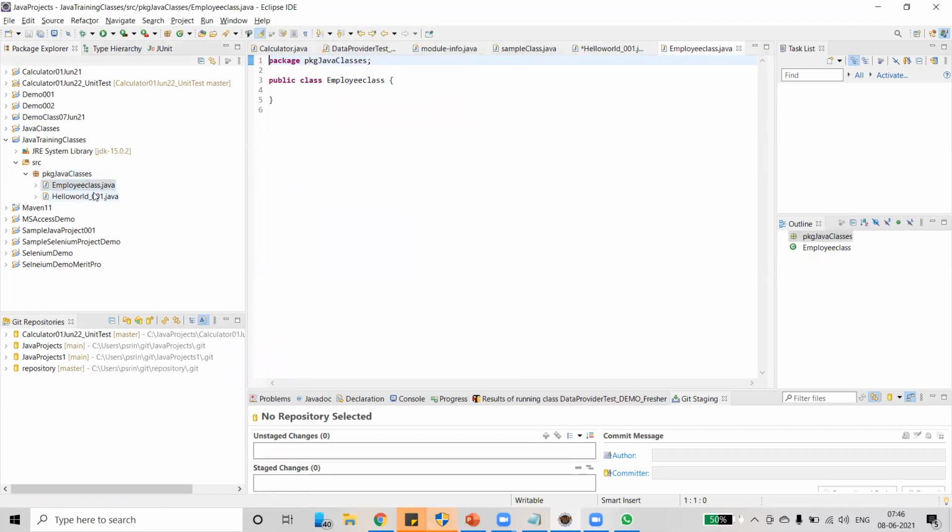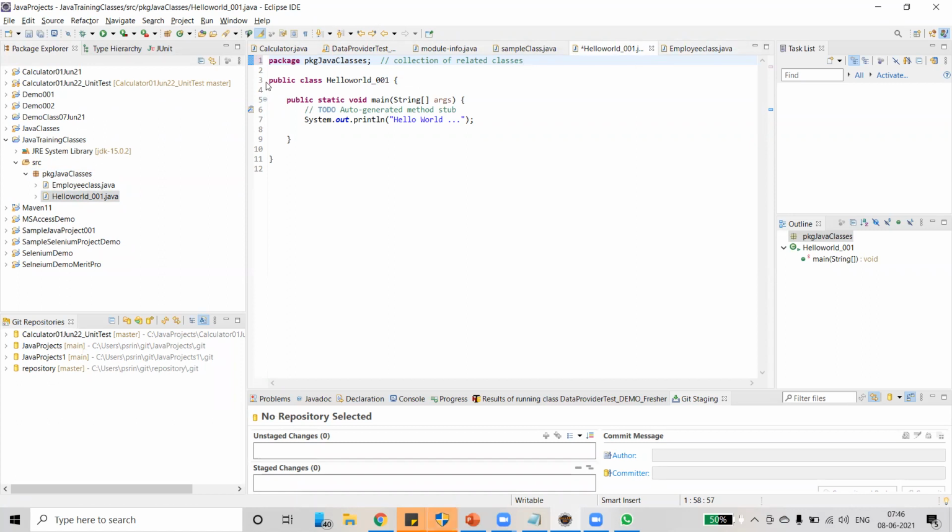See, another class has been created under the package. That means a package can hold multiple classes. Package is nothing but a collection of related classes.